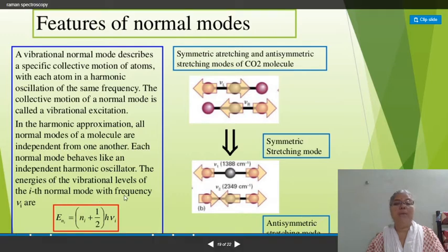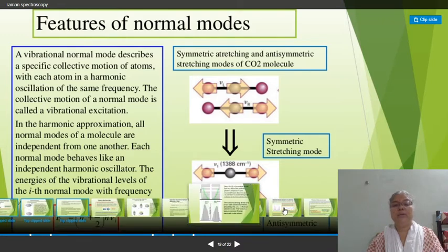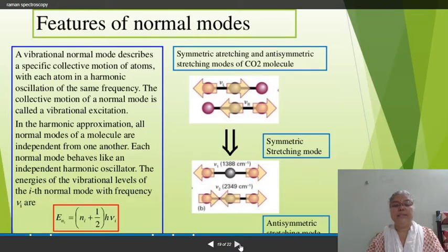And the symmetric stretching and asymmetric stretching modes of CO2. Here symmetric stretching means the two oxygen atoms vibrate symmetrically from the central atom, and asymmetric stretching means one moves in one direction and the other in the other direction, or they both get attracted towards each other. This is the asymmetric stretching.